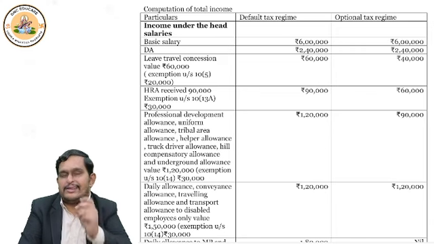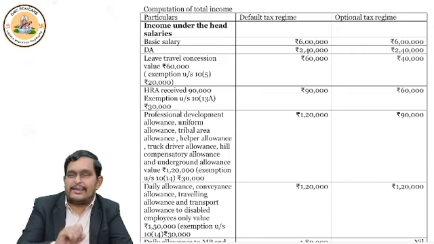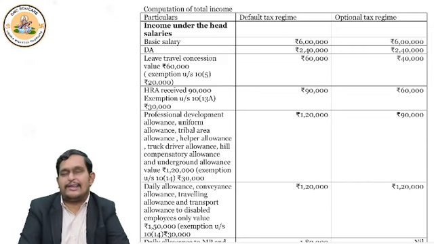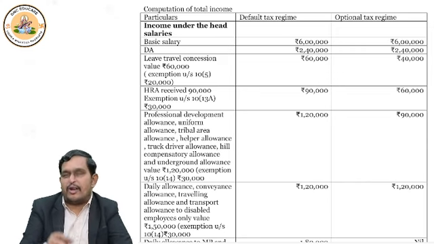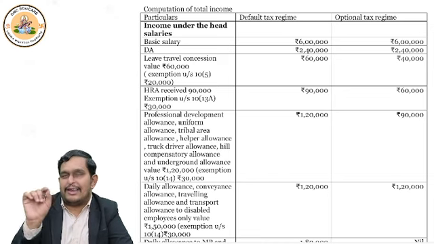Now when it comes to basic salary, suppose your basic salary is 6 lakhs, and your DA is suppose 2,40,000. This is taxable in both the cases. Whether you file return under the default tax regime or the optional tax regime, no difference. That's why when I wrote basic salary, in default also I wrote 6 lakhs, in optional also 6 lakhs.